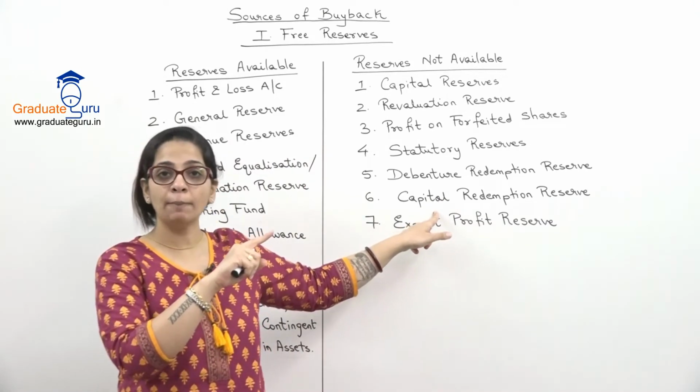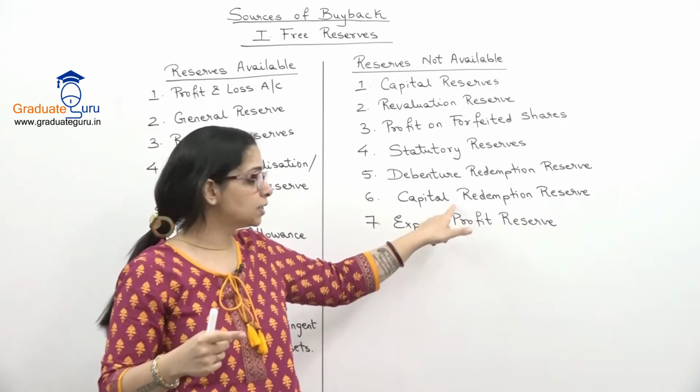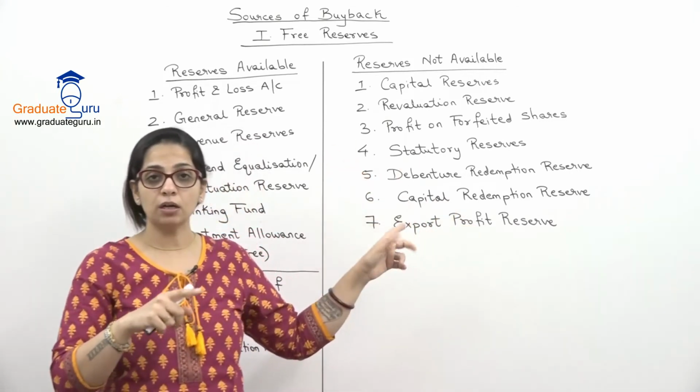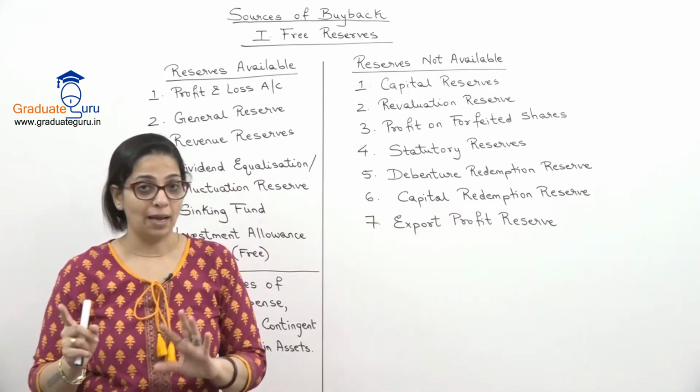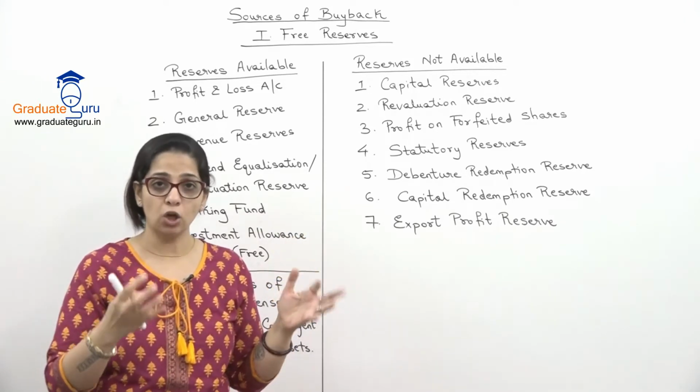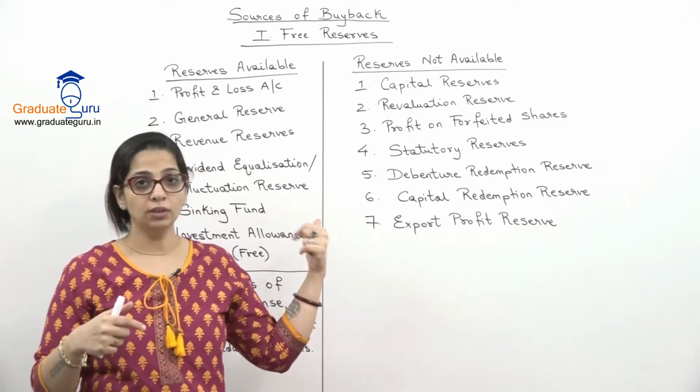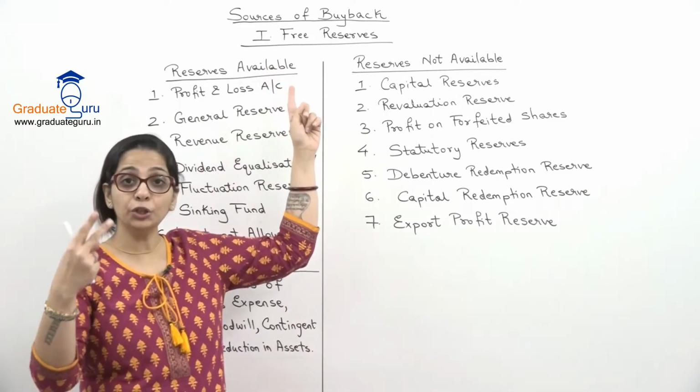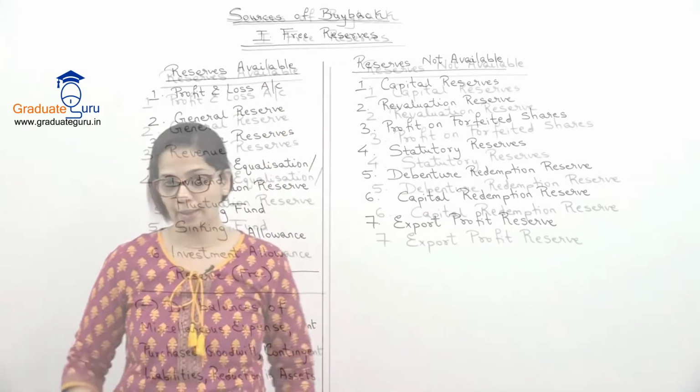Even when we will do buyback of shares, उसकी entries में भी ये reserve बनेगा. So this reserve not available for buyback. So this is just a gist of what is available, what is not available. Take this down, then we go ahead with what are the other two sources of buyback.